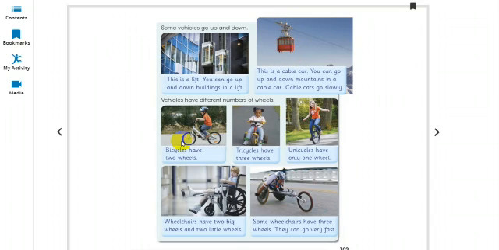Then bicycles. Who has not ridden these bicycles? I have. I do not have tricycles because I am not a kid anymore. I had no experience of unicycles. Wheelchairs.